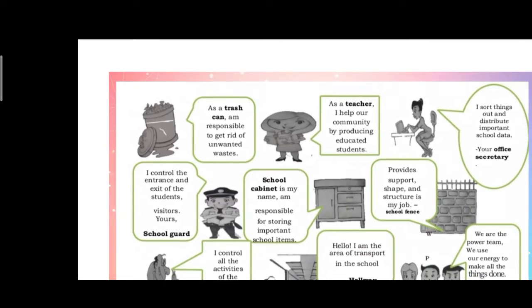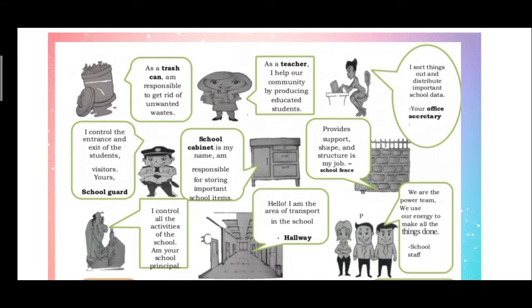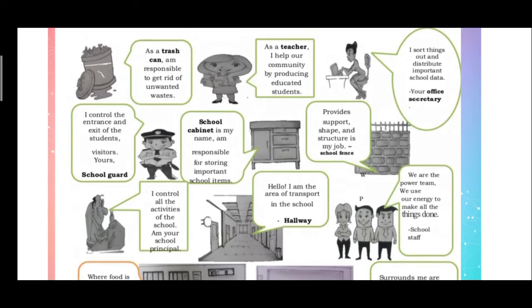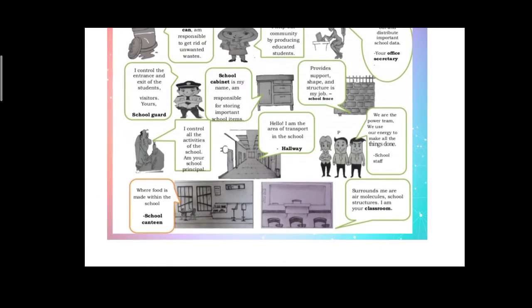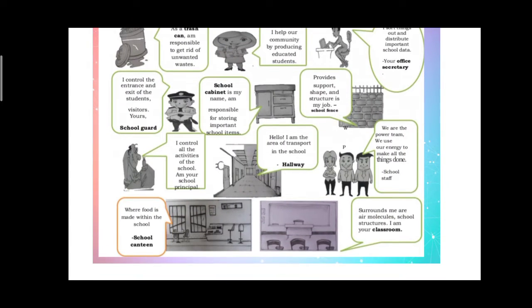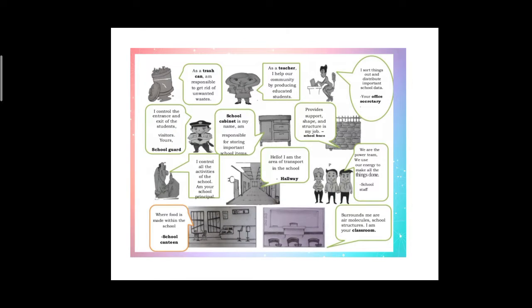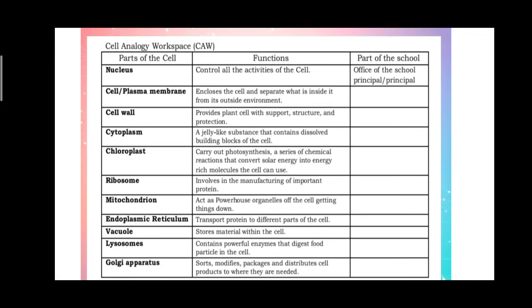Okay, so yun po yung mga trabaho ng mga school parts and yung mga tao na gumaganap dun sa school. Okay, so based dun po sa mga gawain ng bawat isa sa school, ano po yung pagkakapareho niya dun sa mga parts ng cell. Okay, so ito naman po yung function ng cells. The nucleus control all the activities of the cell.